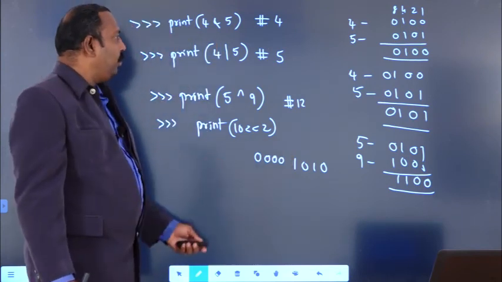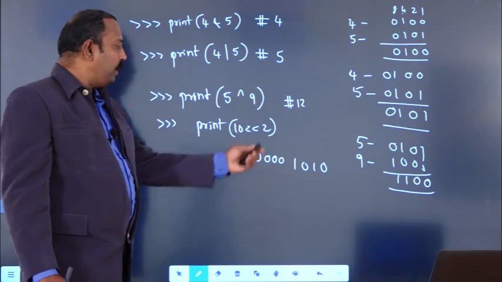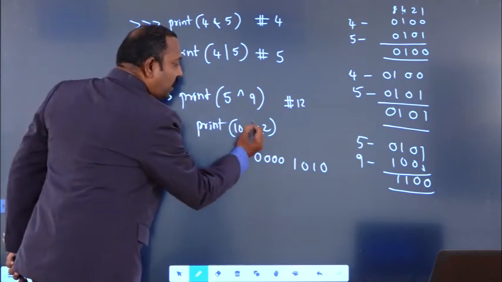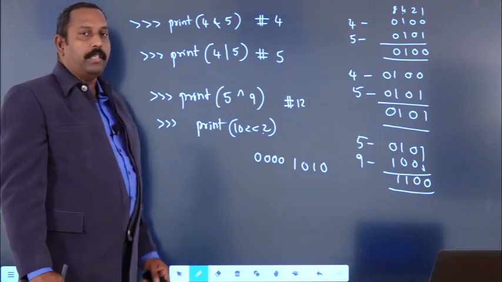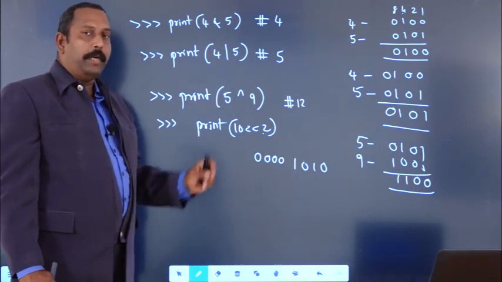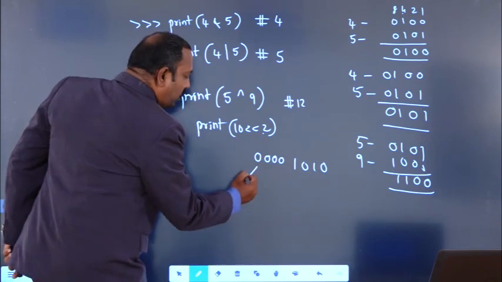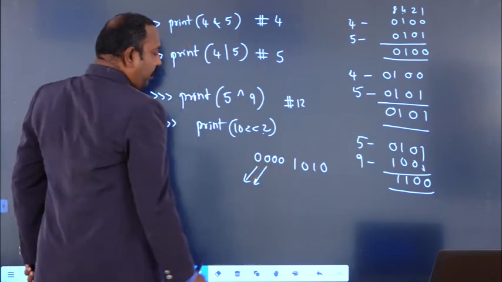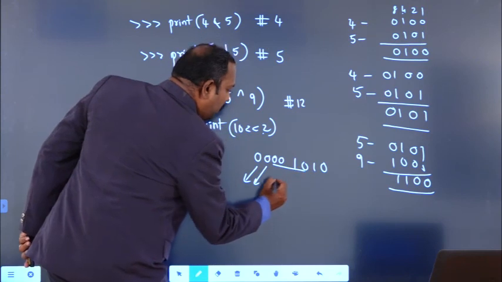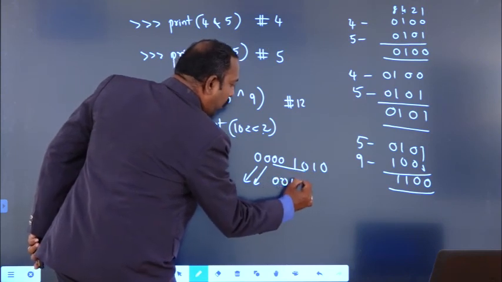Then what do we have to do? We have to shift 2 bits. If we want to shift some number of bits, we have to specify it here. We have given 2, which means 2 bits we have to shift to the left. So this one we have to lift, and this 4 will be considered as 0, 0, 1, 0. And here 1,